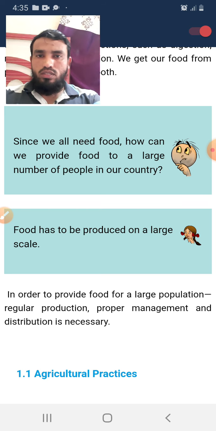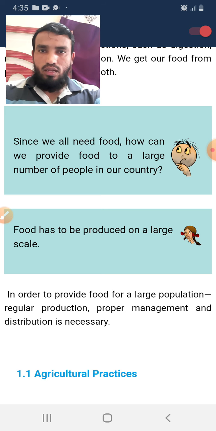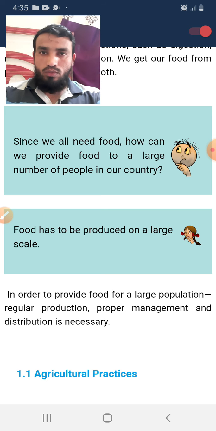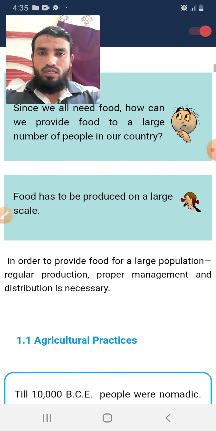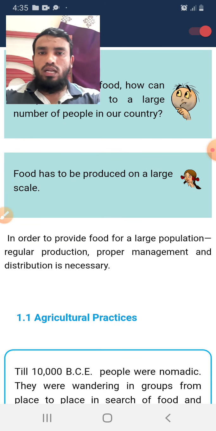Okay, how many questions do we have in our mind? Too many populations are there. Now India is also a very fast growing country in terms of population. So population is growing day by day. So how can we fulfill all the requirements of the people? So food has to be produced on a large scale.